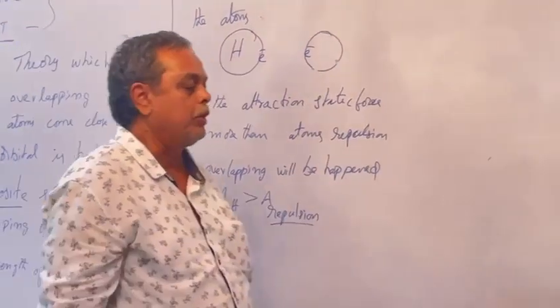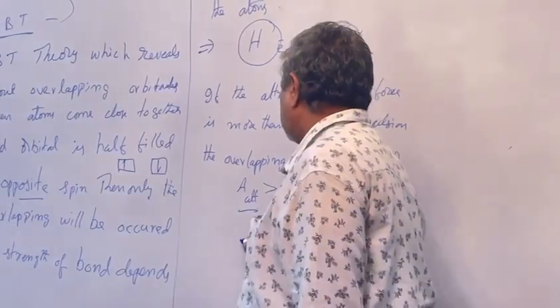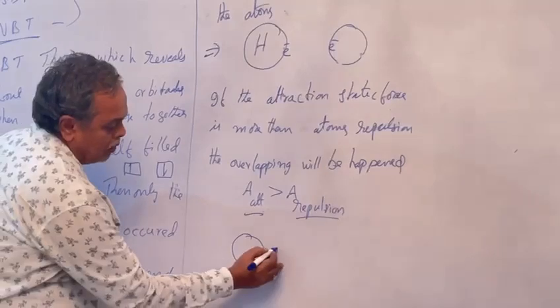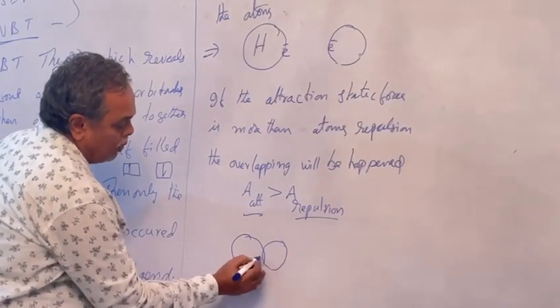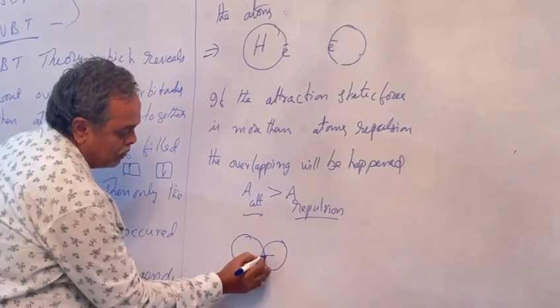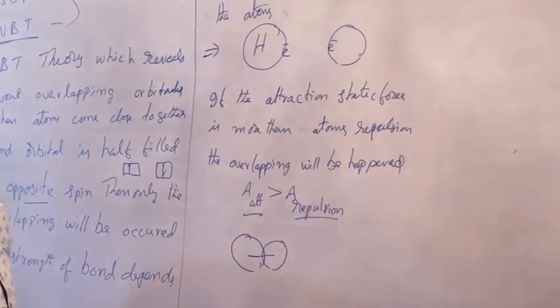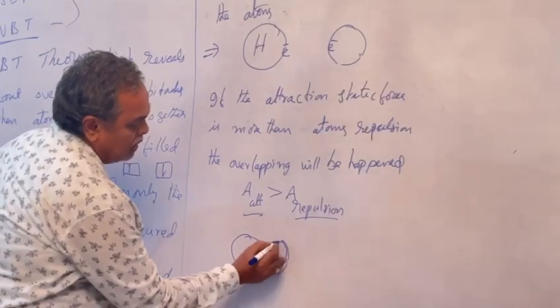But if we take hydrogen here, what is the central axis? This is a hydrogen atom and this is also a hydrogen atom. Here the length of the overlapping is very small, that's why its strength is less.